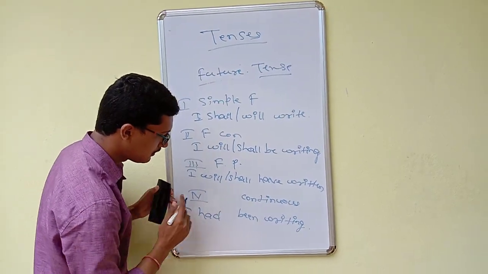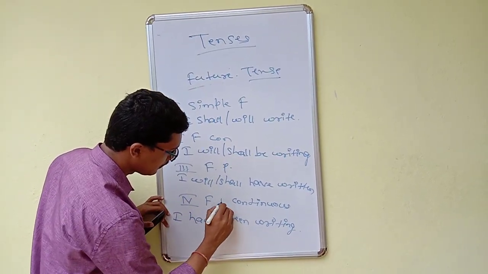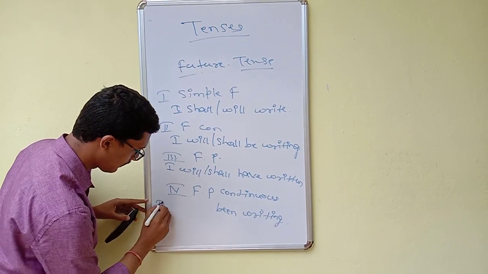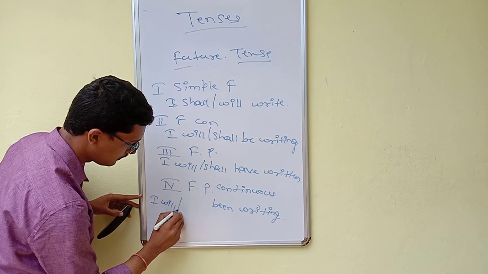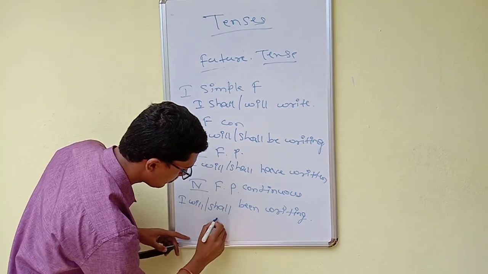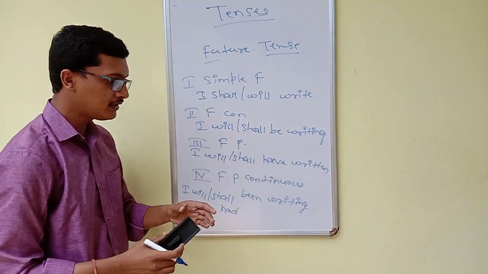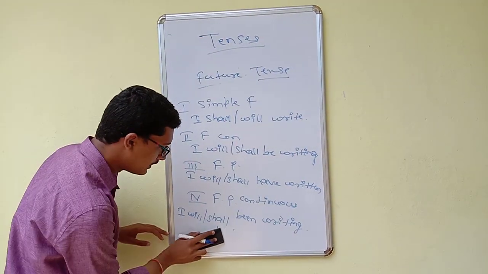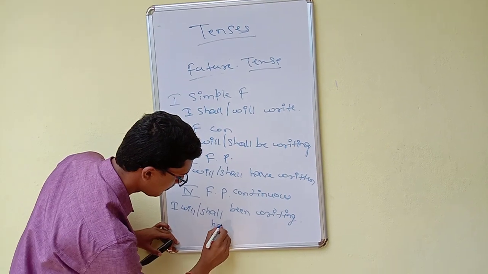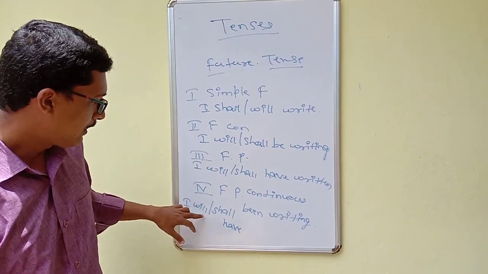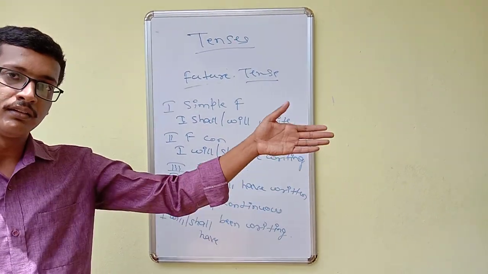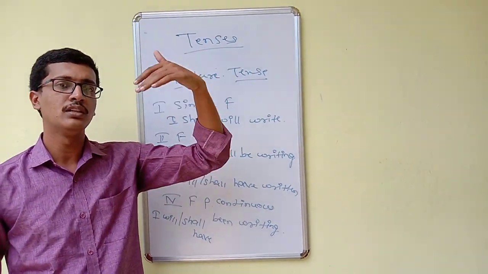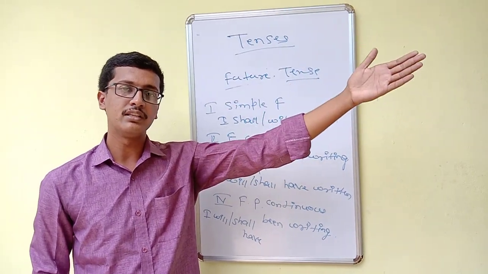In a similar manner, future perfect continuous tense. I will, I shall have been writing. It should be "have" here. I will or I shall have been writing. I will be writing this one. I will start in the future, I will continue in the future, and I will finish it in the future itself.